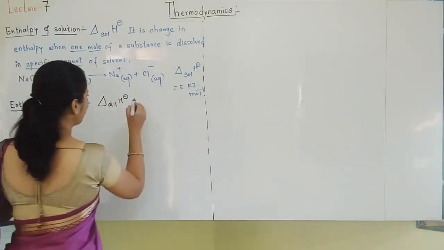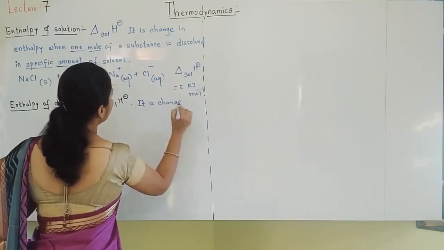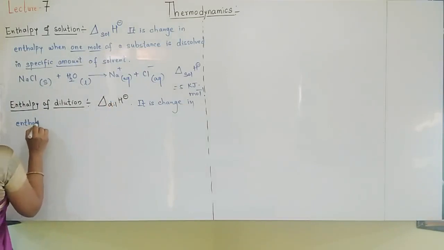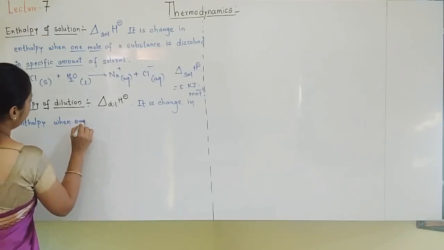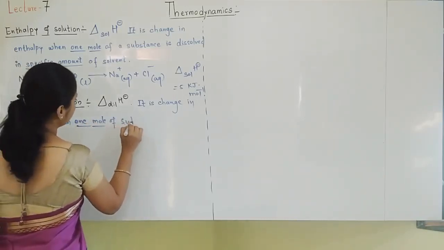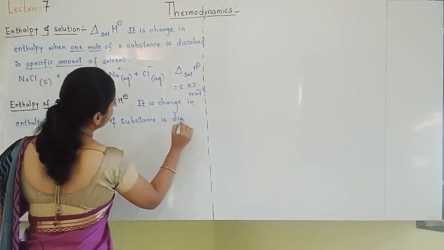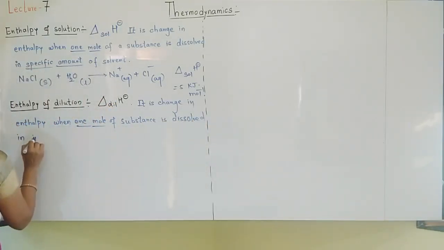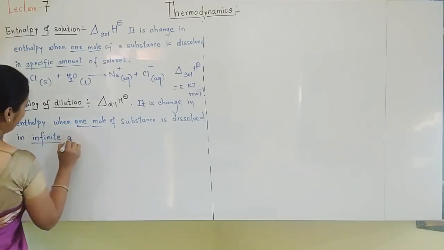So how can I define this, students? It is the change in enthalpy when, of course, always we should take 1 mole of substance. 1 mole of a substance is dissolved in infinite, or you can say excess, amount of solvent.